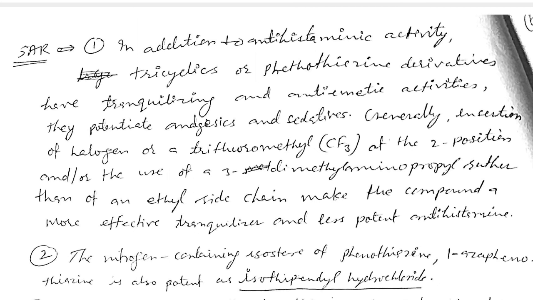Generally, insertion of a halogen or trifluoromethyl CF3 at the second position, and use of a 3-dimethylaminopropyl rather than the ethyl side chain, make the compound a more effective tranquilizer but less antihistaminic.